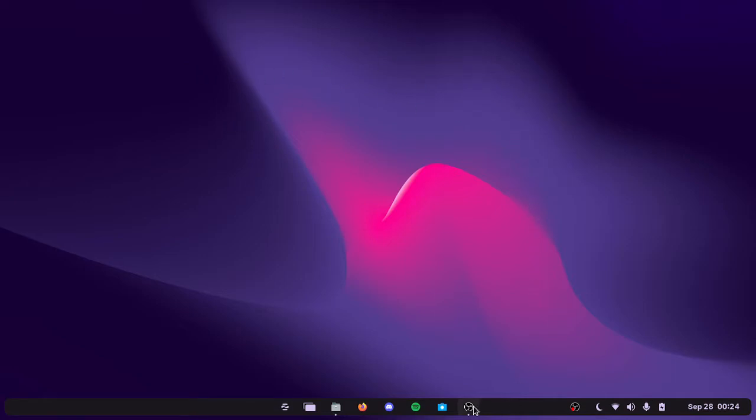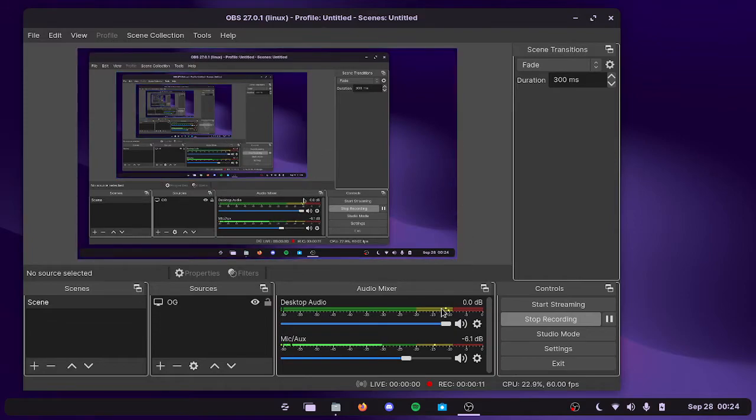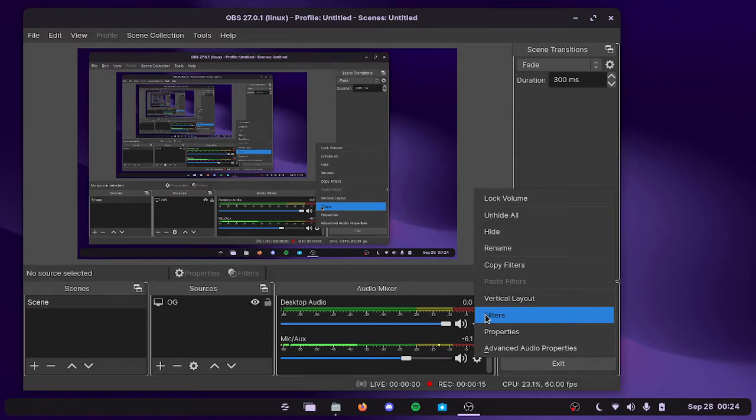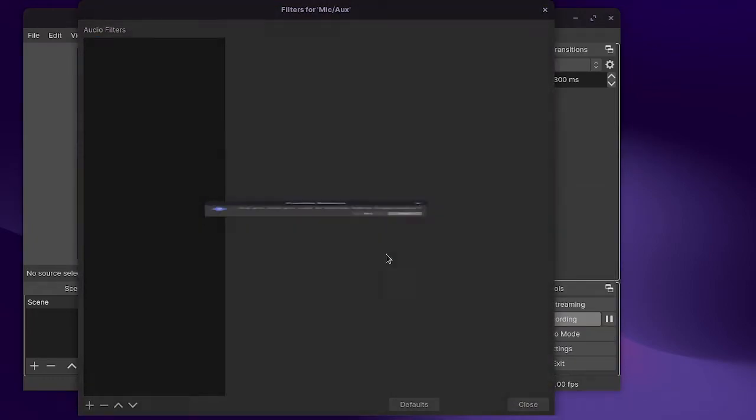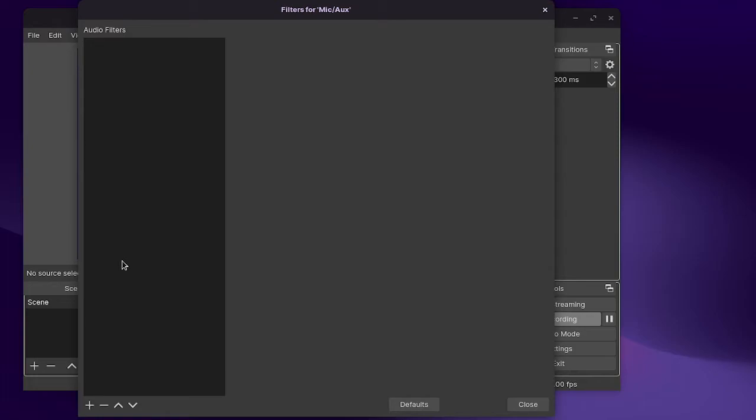So what you want to do is open OBS. Now you see here mic and aux. You want to go to settings, filters, and I already have this on, so I'm just going to show you. Okay. So this is my voice without the noise suppression.